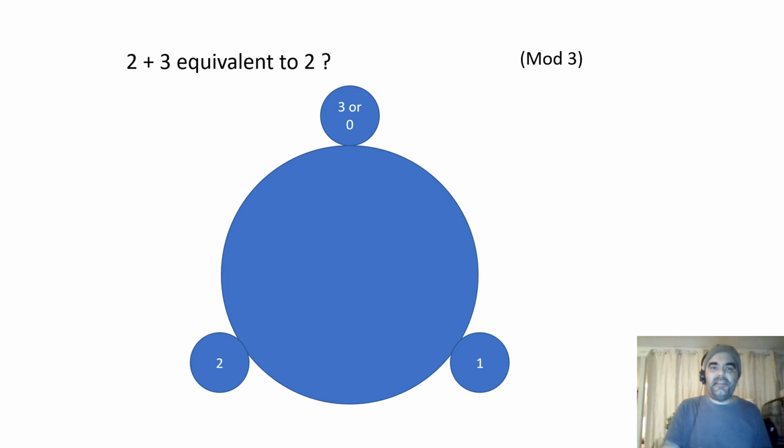So 2 plus 3, how is that equivalent to 2? Well, the equation 2 plus 3 is equal to 5. So how do we convert 5 into our modulo? It's like this. We go 1, 2, 3, and we reset, 4 and 5. So we land back at 2. It's almost like resetting our time. So we can say that 2 plus 3 is actually equivalent to 2 in this system here.